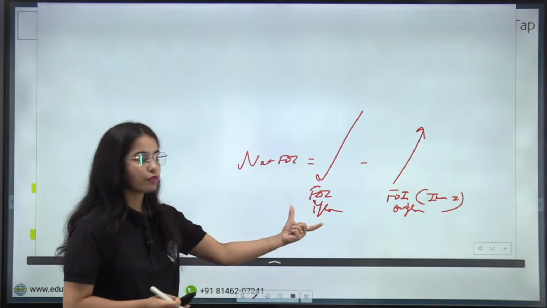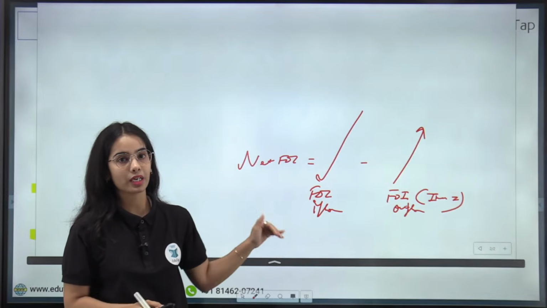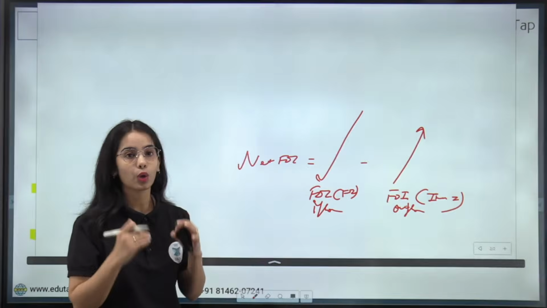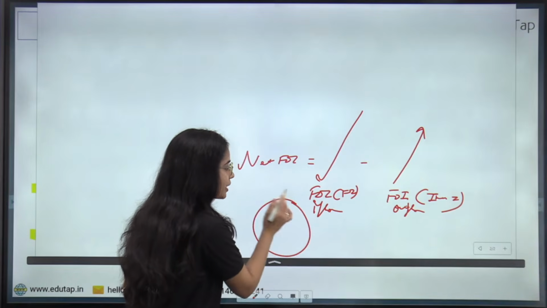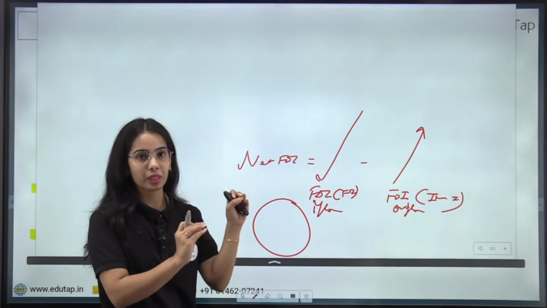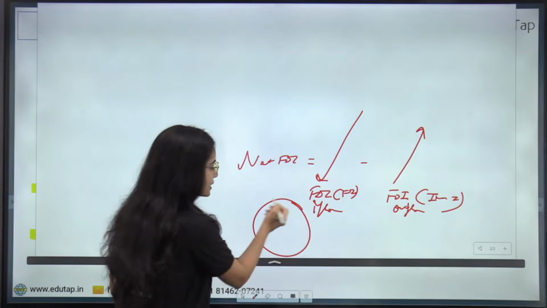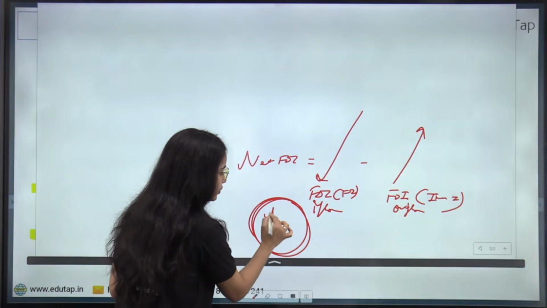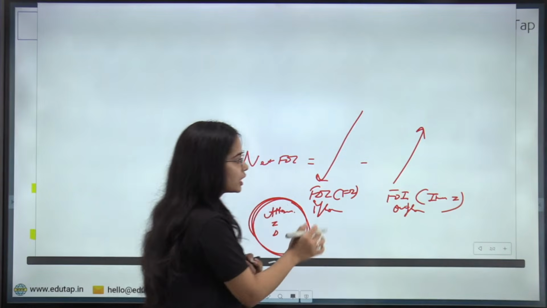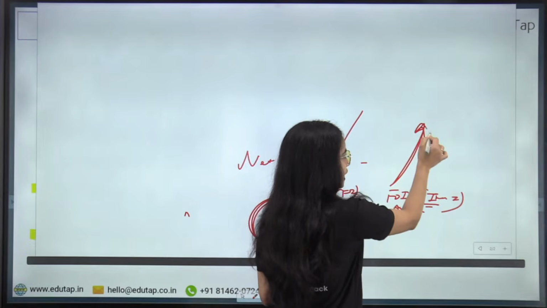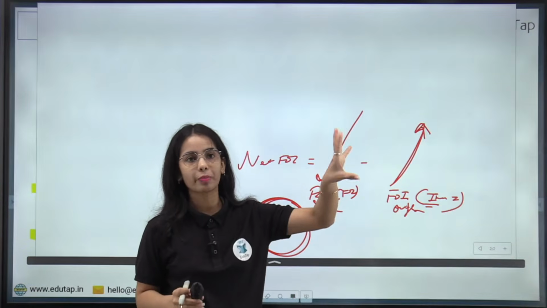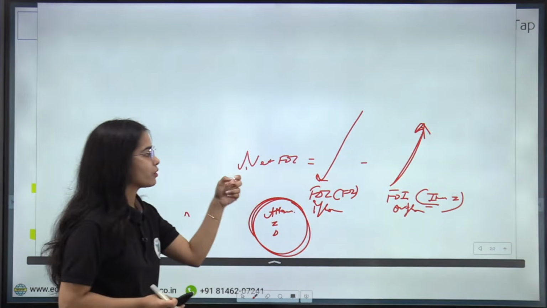FDI inflow is how much FDI has come to our country from the foreign investors. Foreign investors have done a lot of investment in India, but at the same time there are some earlier investors that have taken out their money from India. So India is still a very attractive investment destination for FDI, but Indian investors have done more FDI outflow, and earlier FDI investments in India are also being repatriated. That's why the net FDI was lower.